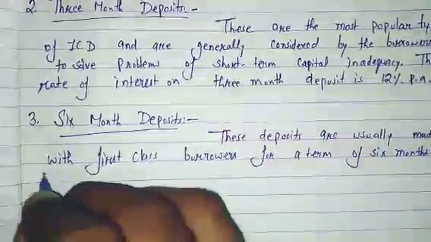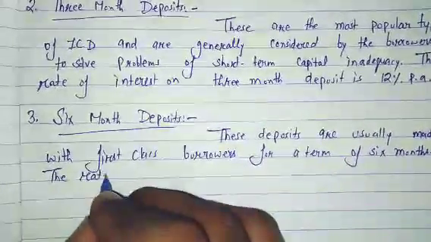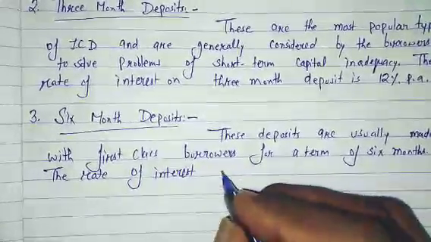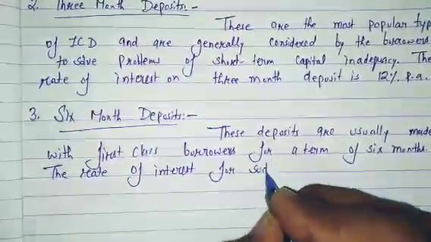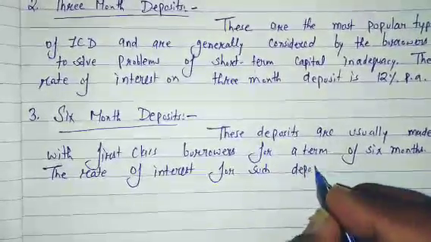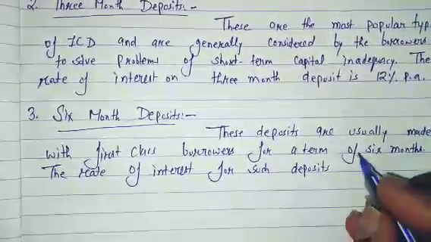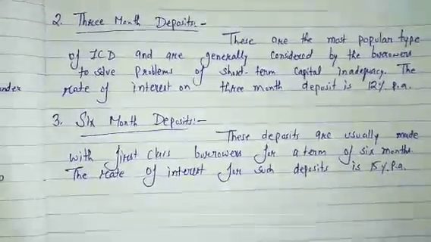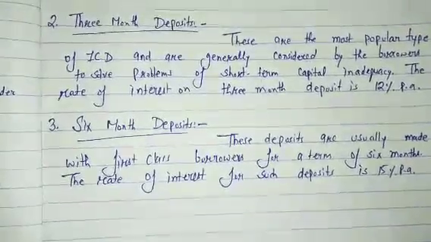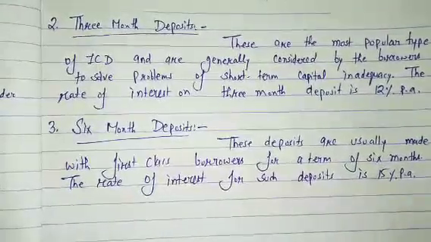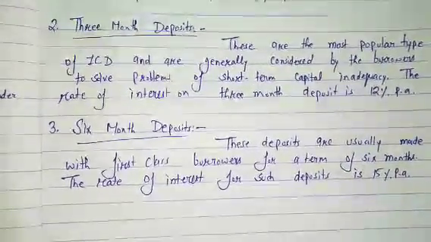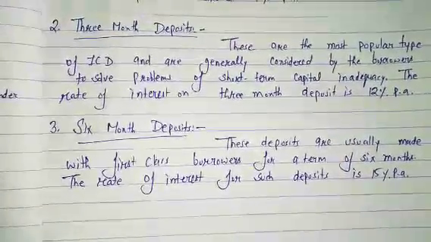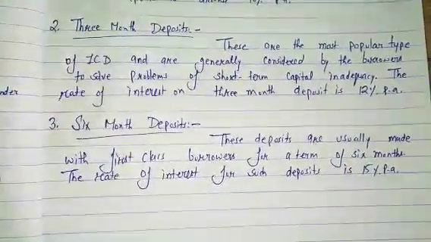Okay, the rate of interest for such deposits is 15% per annum. It means the call deposit carries 10% per annum, the 3 months deposit carries 12% per annum, and the third type, the 6 months deposit, carries 15% per annum.